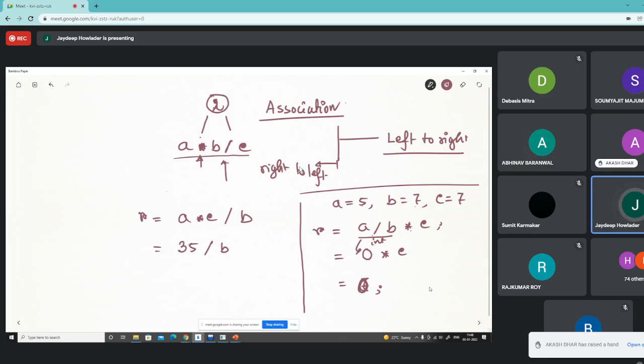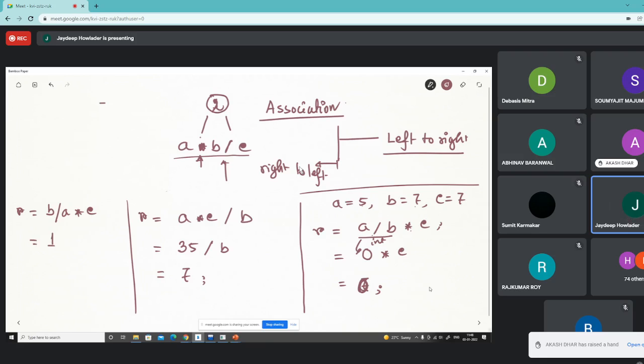B by A into C, yes. Okay, let me do this. Then it will be 7 instead of 0. And if we write B by A into C, in this case the result will be 1.